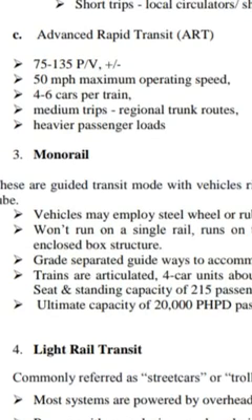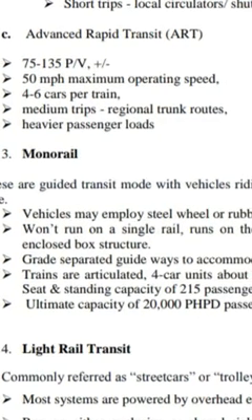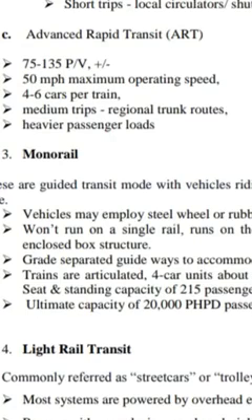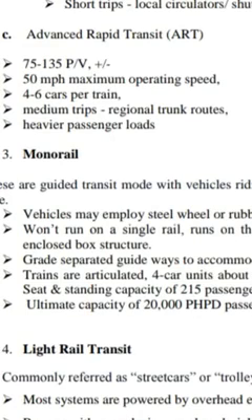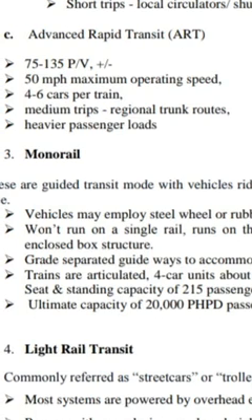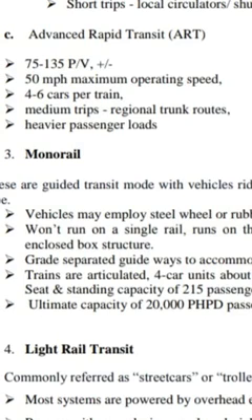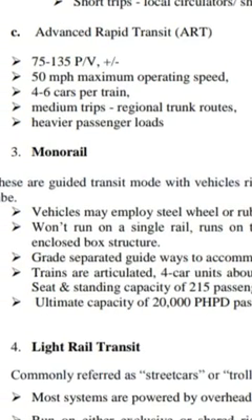These trains are 4-car units, about 42 meters long by 2.6 meters wide, with about 60 seats, and a standing capacity of 215 passengers. So the maximum ultimate capacity is about 20,000. So about 20,000 passengers can be carried in monorails.